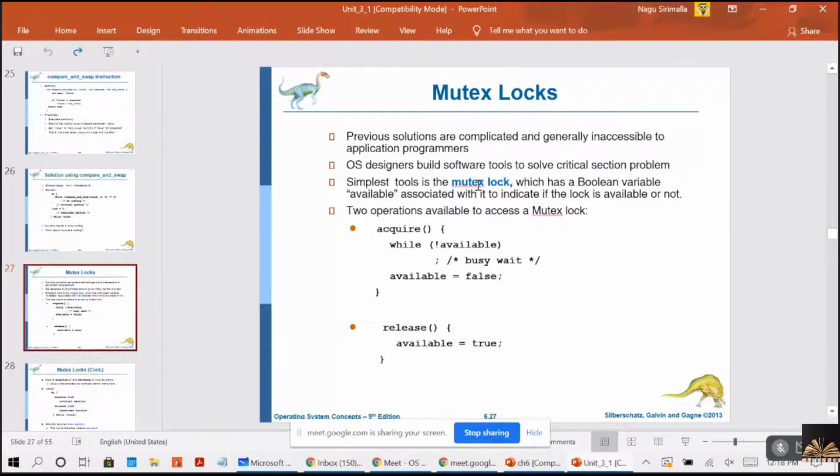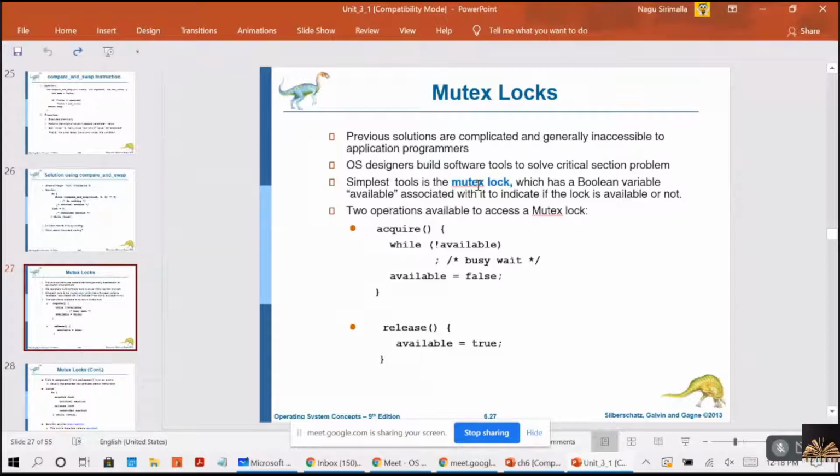If the lock is available, a call to acquire succeeds, and the process is allowed to enter into the critical section. Now, when this call succeeds, the lock is considered unavailable.